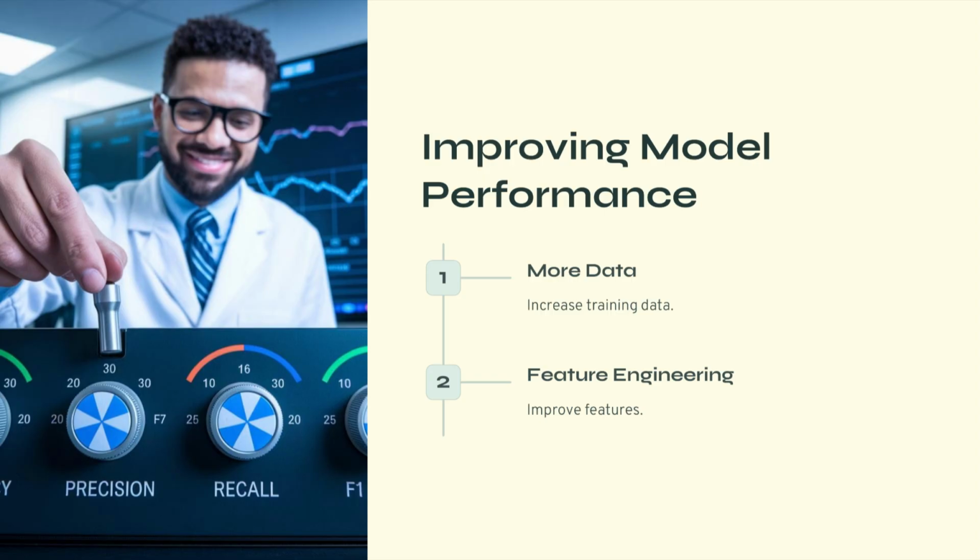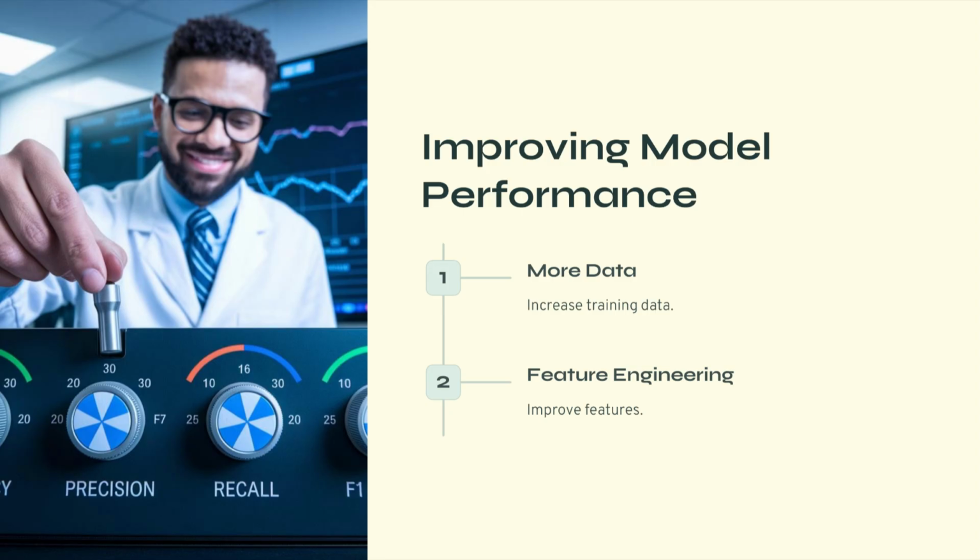Now, however, collecting additional data is not always possible. In such cases, another powerful strategy is feature engineering. Feature engineering involves improving the input variables used by the model. For example, instead of using raw data directly, we may create new variables that better represent the underlying relationships. In a housing price prediction model, instead of using house size and price separately, we might create features such as price per square meter or neighborhood average price or distance from city center. These engineered features may provide stronger signals to the model.